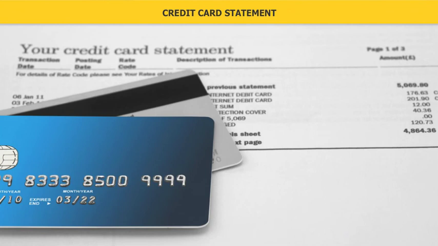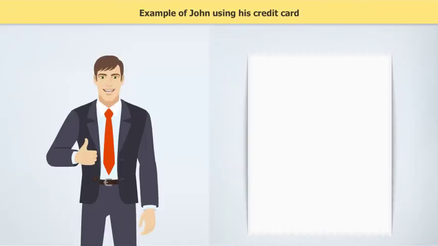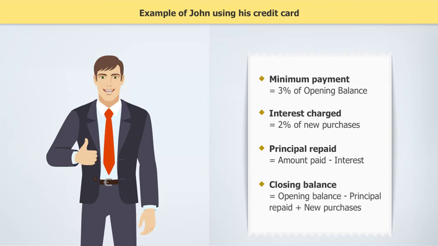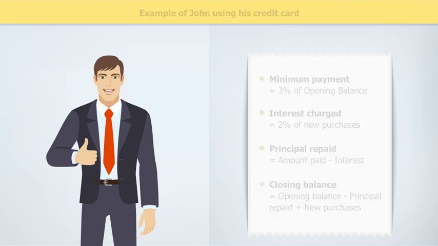Next, we will now see what happens when you continue to make purchases with your credit card while making only the minimum payment. Let's see how the following are determined. Minimum payment is 3% of opening balance. Interest charged is 2% of new purchases. Principal repaid is the amount paid minus interest, while closing balance is opening balance minus principal repaid plus new purchases.